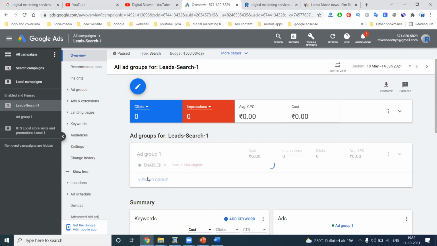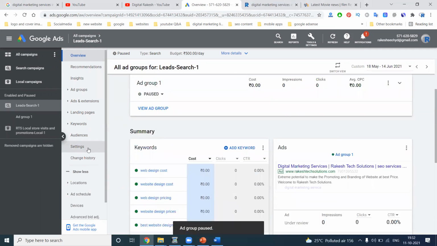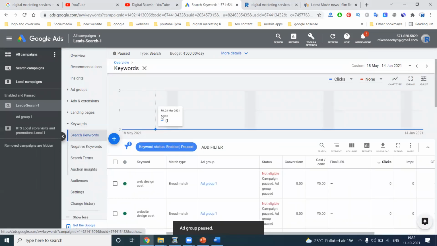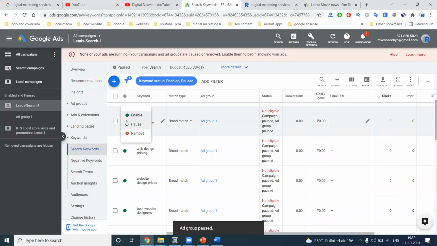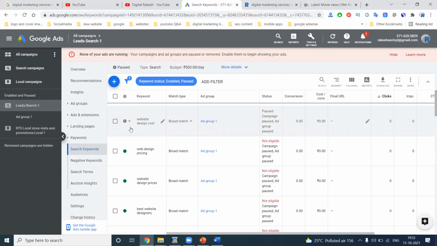What we can do is pause individual keywords also. If one keyword is not working, select it and click pause or remove. An individual keyword we can pause, continue running, or remove. Suppose 10 keywords are there, and one keyword is not generating leads but is consuming so much of the budget. What can we do? Pause or remove that keyword and keep running the remaining ads.